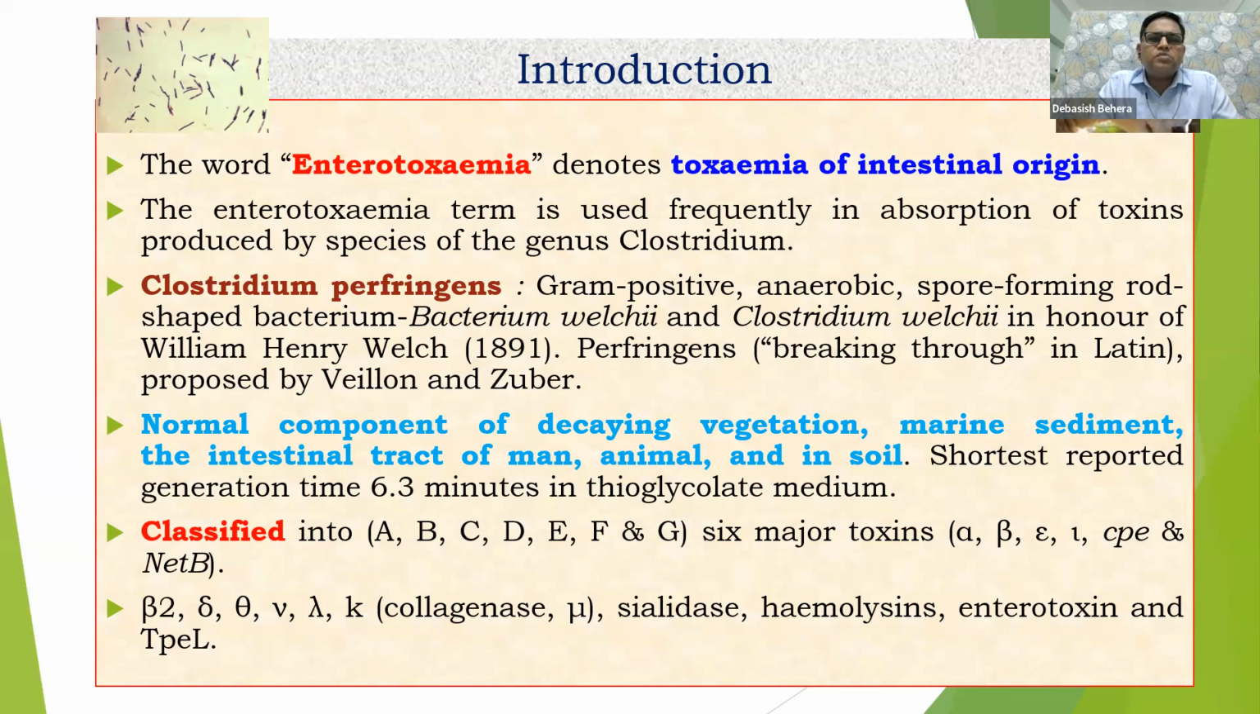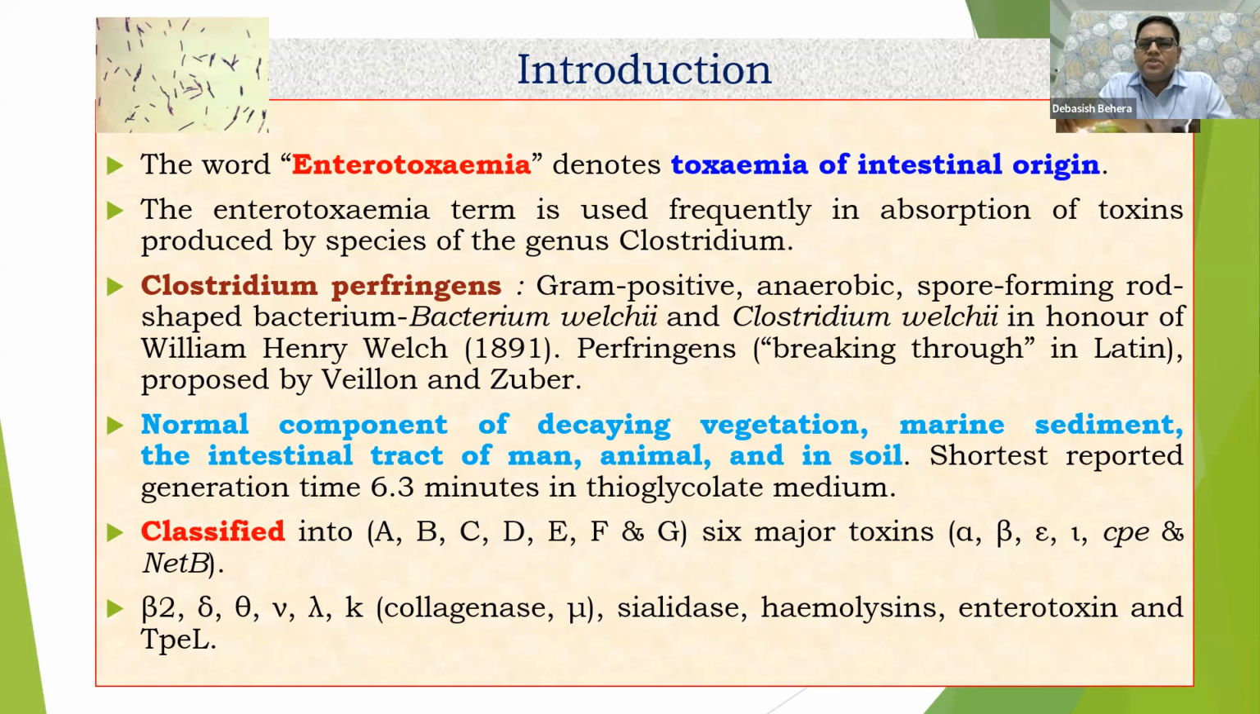The term enterotoxemia is used frequently in the case of bacteria of the genus Clostridia. Clostridium perfringens is a gram-positive, anaerobic, spore-forming bacterium, as you all know. Let me say one or two lines about the history of this organism. Earlier it was known as Bacterium welchi or Clostridium welchi. Then, in honor of William Henry Welch, it was named perfringens.